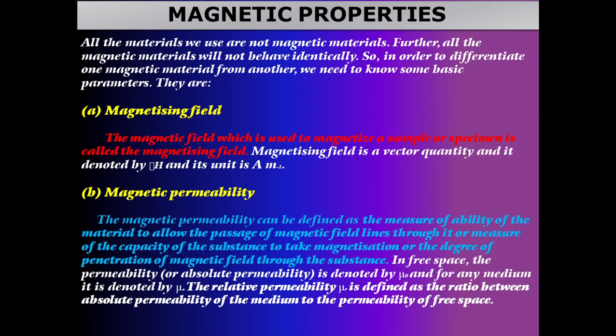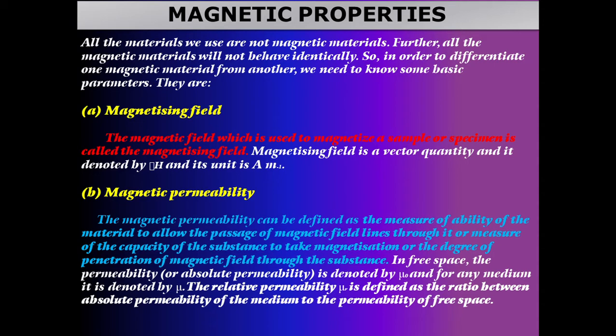The topic is magnetic properties, from your third lesson in physics. All the materials we use are not magnetic materials. Further, all the magnetic materials will not behave identically.